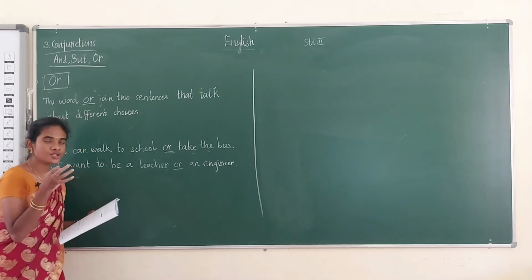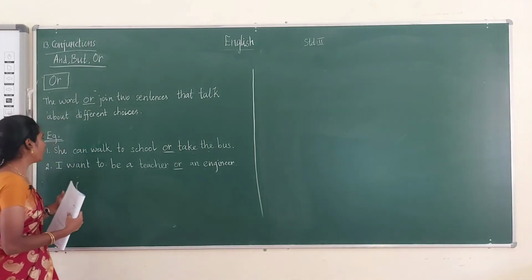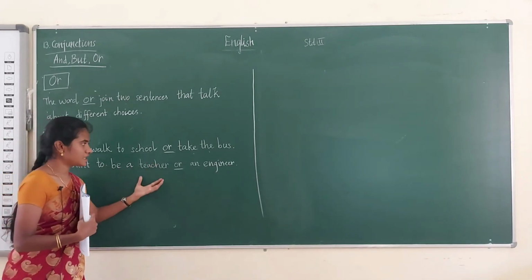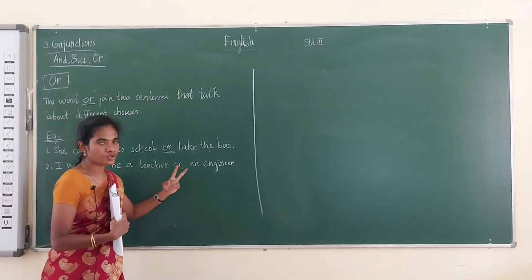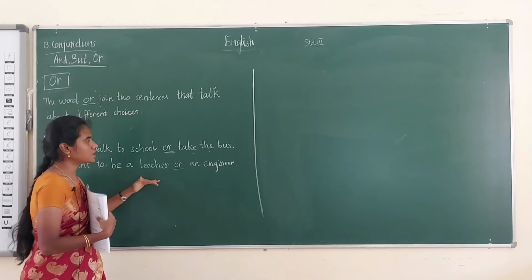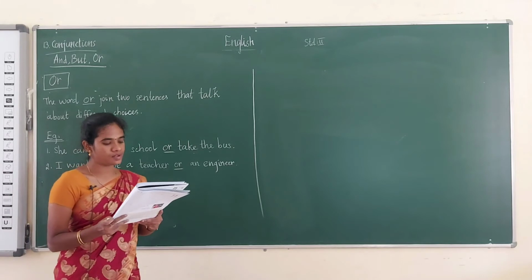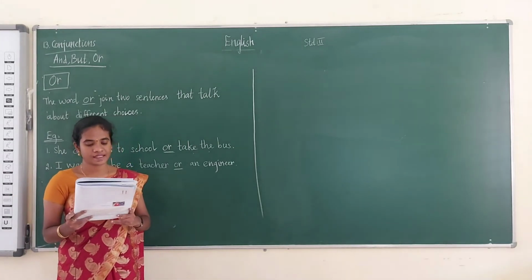Okay. So teacher, engineer. I want to be anything. I want to be a teacher or engineer. It's a two choice. I can be anyone. Teacher or an engineer. Okay. See the example. Take page number 56.